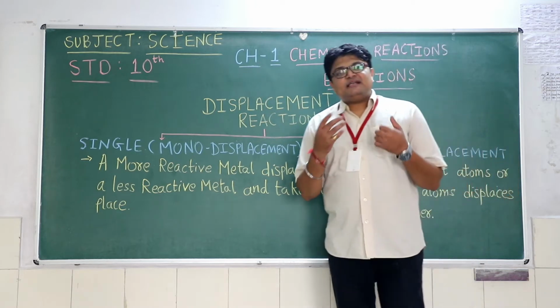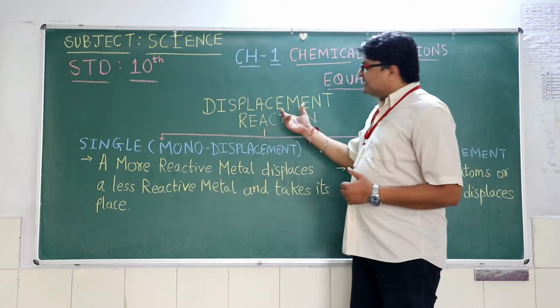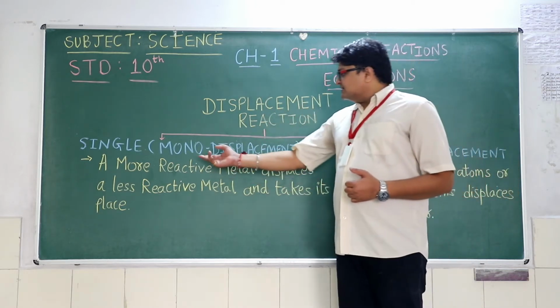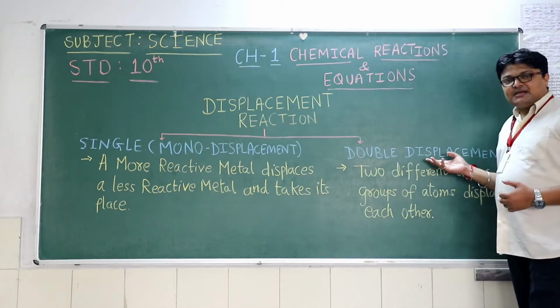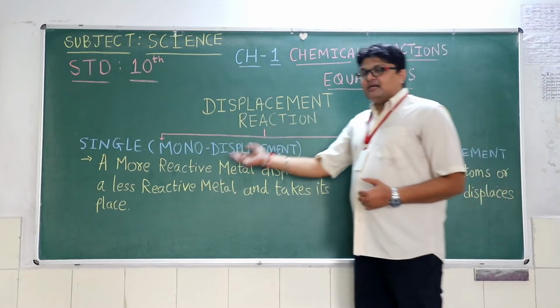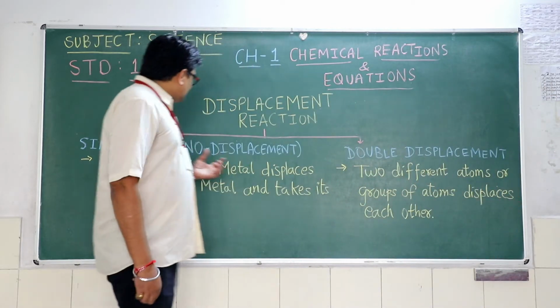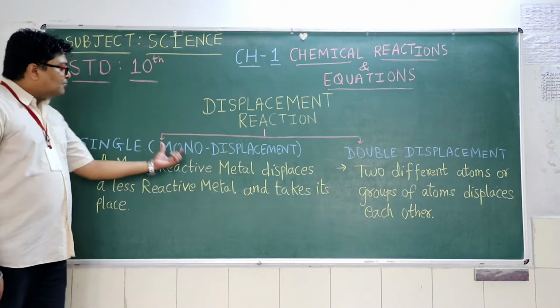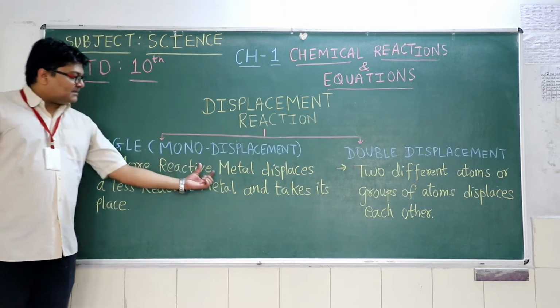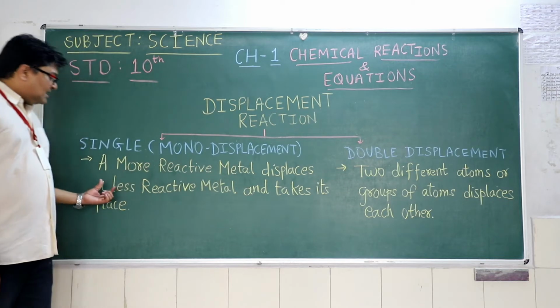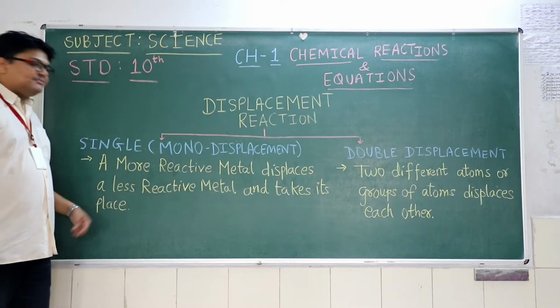Students, as we have already discussed in that video, displacement reactions are of 2 types: single or mono displacement reaction and double displacement reaction. Now let us see what is single displacement reaction. Students, in single or mono displacement reaction, a more reactive metal displaces a less reactive metal and takes its place.